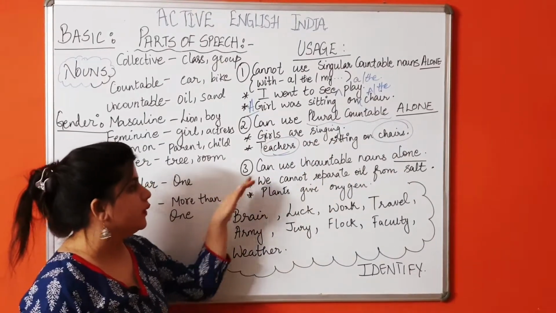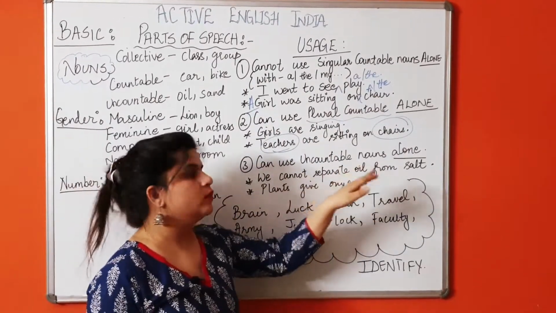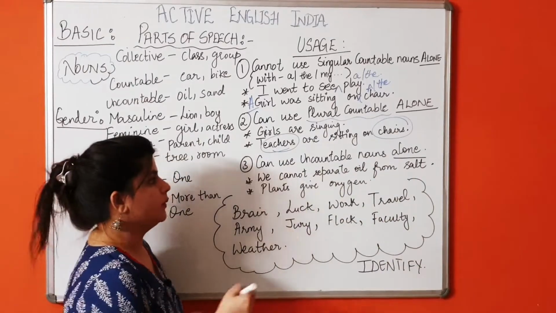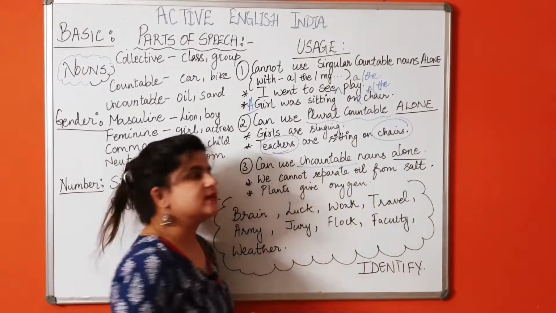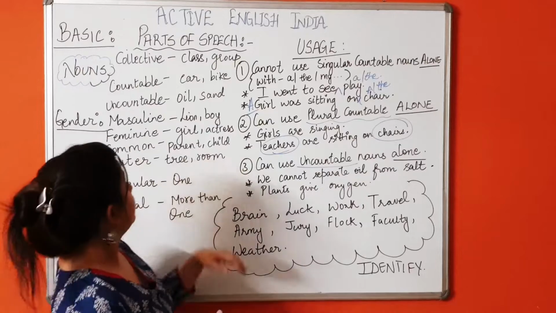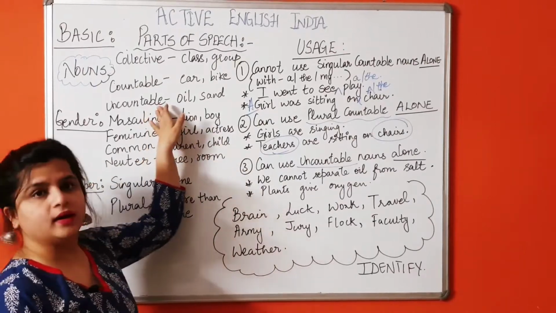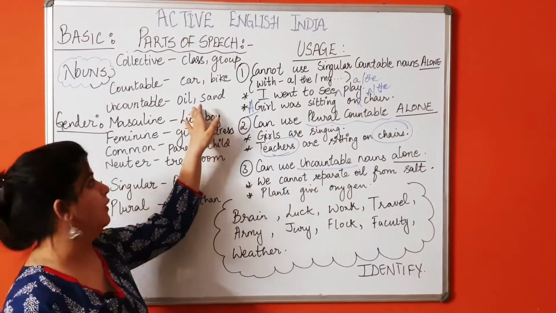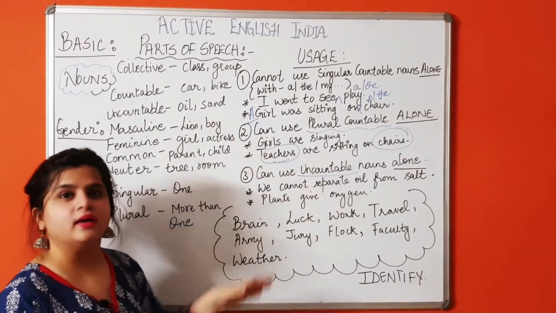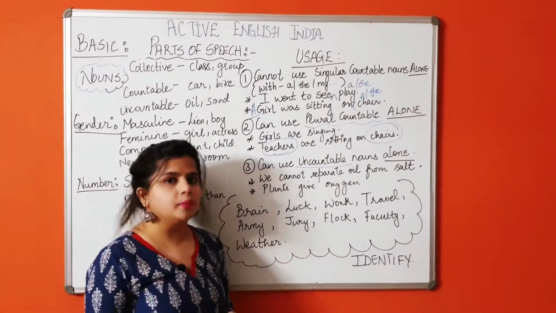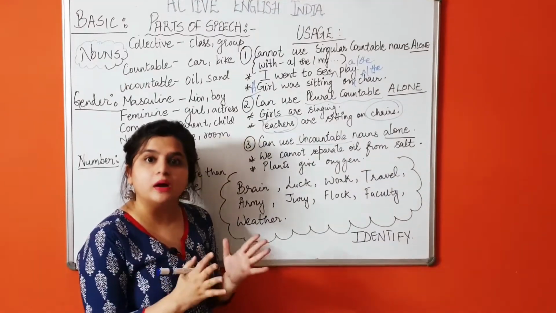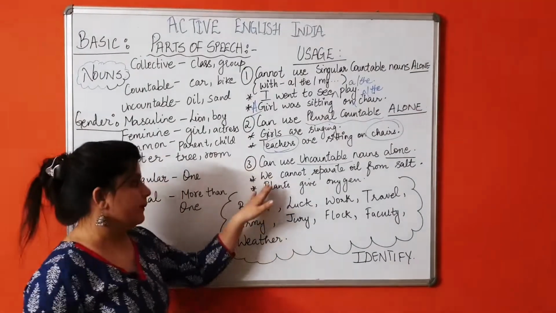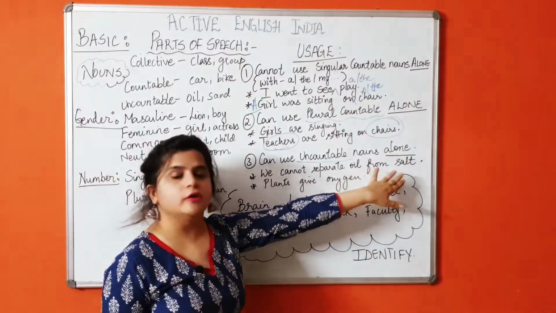Third is, you can use uncountable nouns alone. Uncountable nouns are those nouns which cannot be counted. Uncountable nouns are measured in quantity. Oil, sand, soil, oxygen, carbon dioxide, carbon monoxide, all these things which cannot be counted. For example, we cannot separate oil from salt.